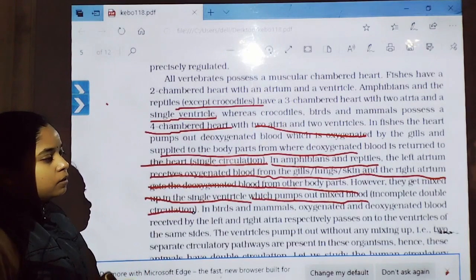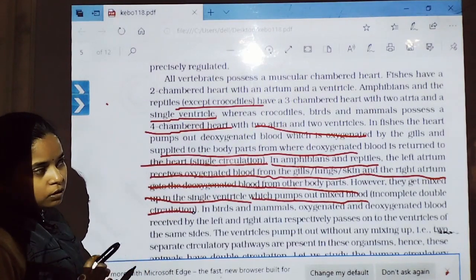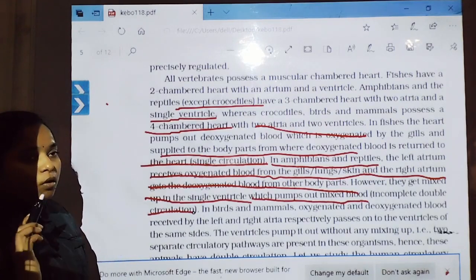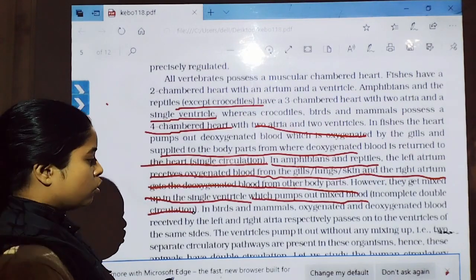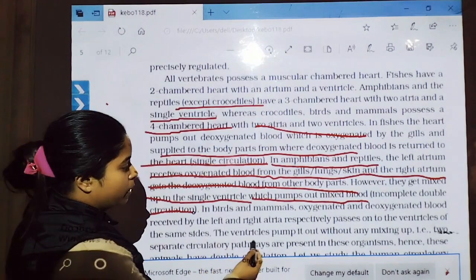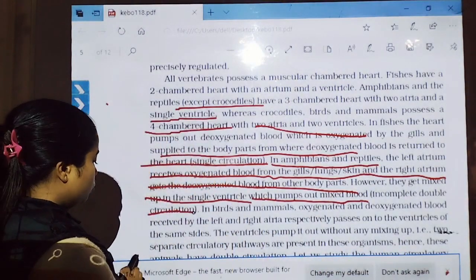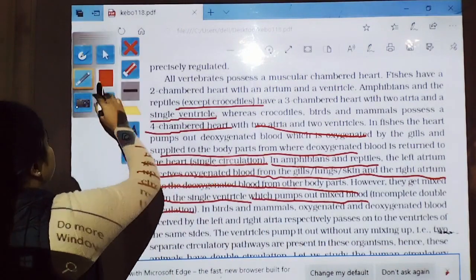So that's why the heart of aves and mammals pumps oxygenated blood only, not the deoxygenated blood. The ventricle pumps it out without any mixing up, because there are two separate circulatory systems.